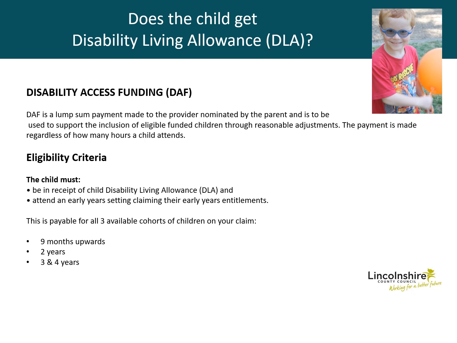If you have a child on your Early Years Entitlements claim that is in receipt of Disability Living Allowance, you may be able to get Disability Access funding. Ask the parent to provide you with a copy of the Disability Living Allowance letter and nominate you on the parent declaration form to receive this payment. This is an annual payment that will be payable for all cohorts of children on your claim. For more information about Disability Access Funding, please watch the Disability Access Funding Guide.